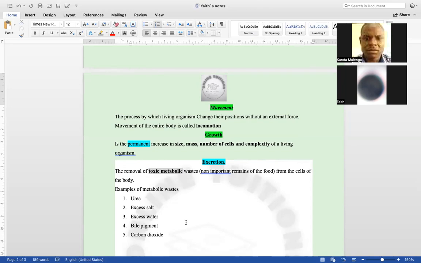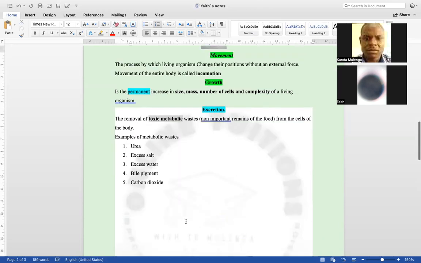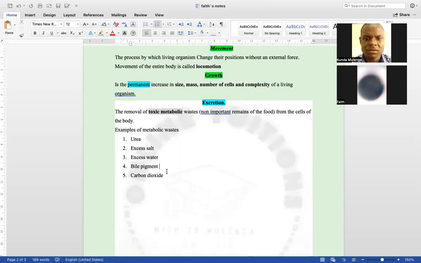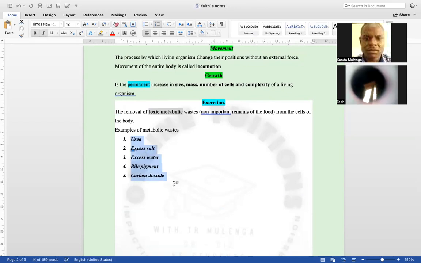Therefore, the body has to strike a balance between what it has and what it needs. Therefore, excess of it is removed. The bile pigment, you come and understand it later. Carbon dioxide, I believe it is very easy to understand by a grade 10 beginner, because how carbon dioxide is removed from the body is taught in grade 9 science.